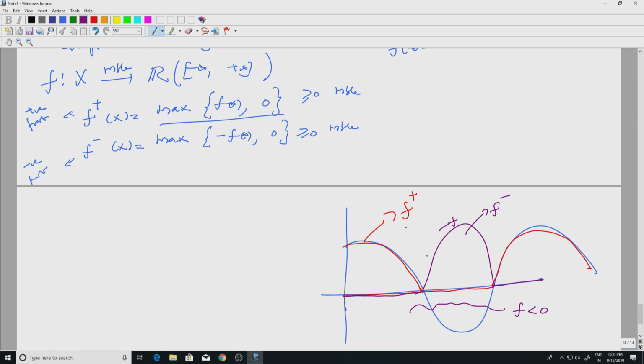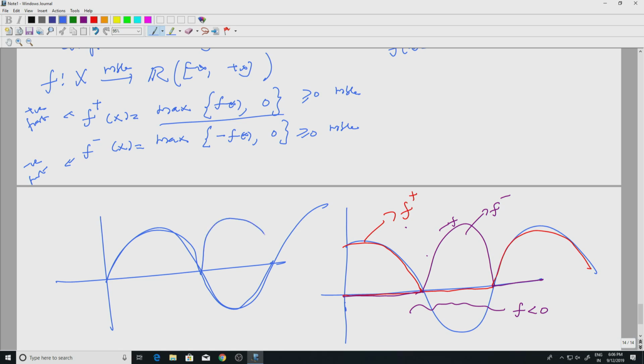Wherever f plus is positive, f minus will be 0, and wherever f minus is positive, f plus will be 0. So wherever f is positive you keep it as it is, wherever f is negative you reflect it. That is your f minus, and this is f plus. So f of x is simply f plus of x minus f minus of x for every x in X. Of course, only one of them is non-zero.